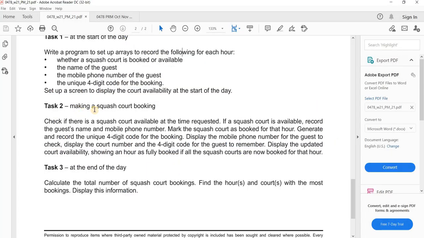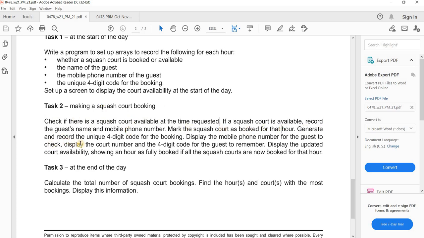In task number 2, for making a squash court booking, check if there is a squash court available at the time requested. This means you will check whether the squash court at your requested time is available or not. If a squash court is available, then record the guest name and mobile phone number, and mark the squash court as booked for that hour.